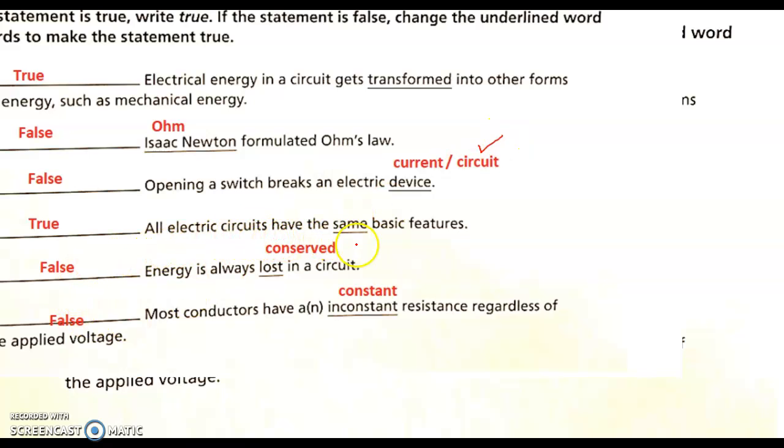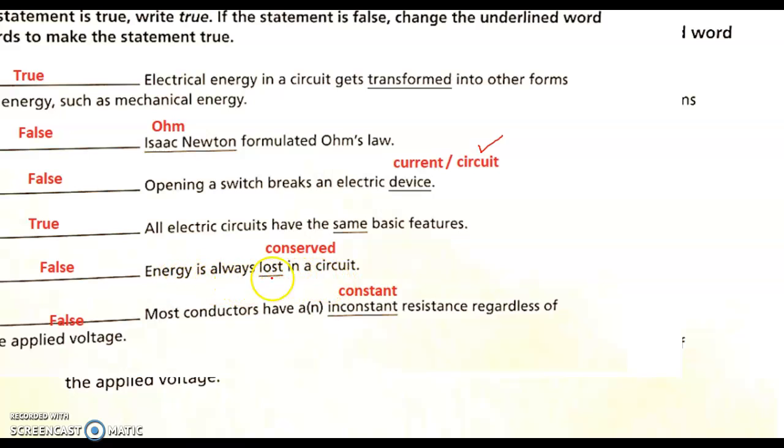All electric circuits have the same basic features. This is true. All electric circuits must have an energy source and other electric components that are connected to each other by connecting wires.